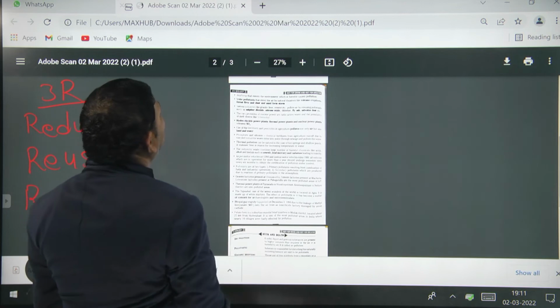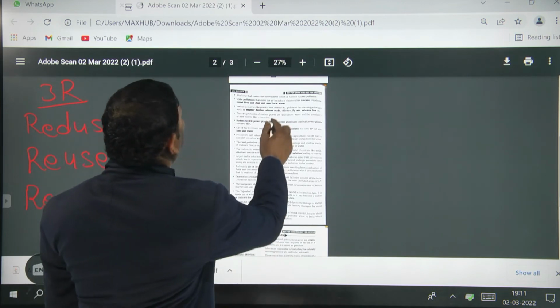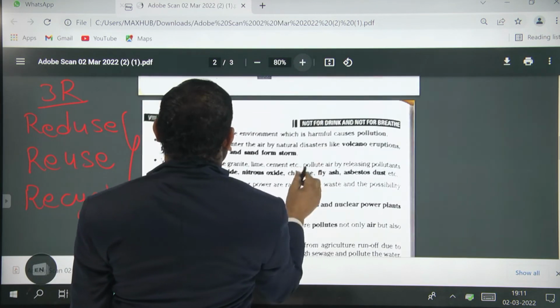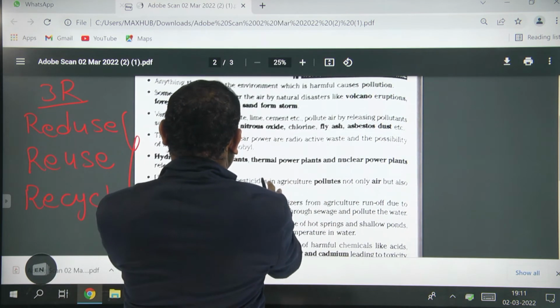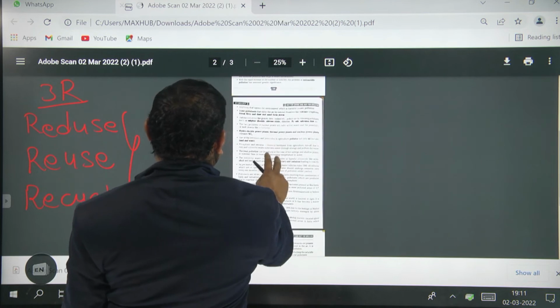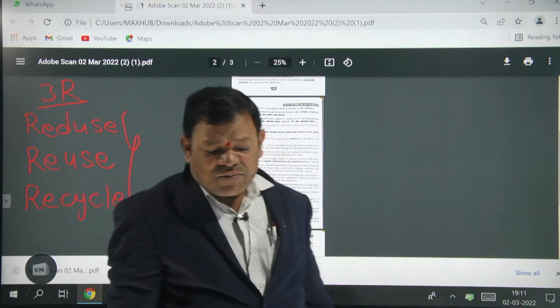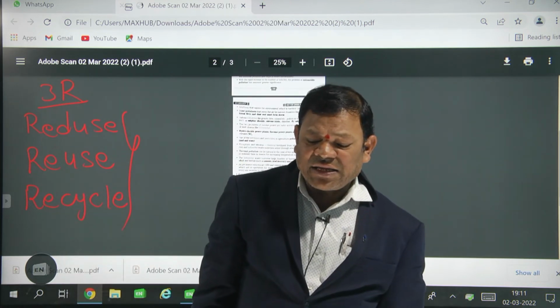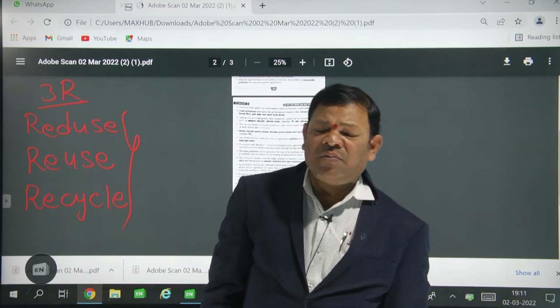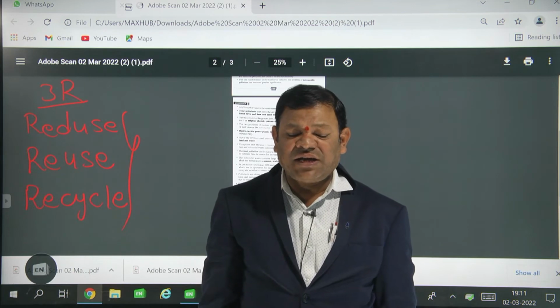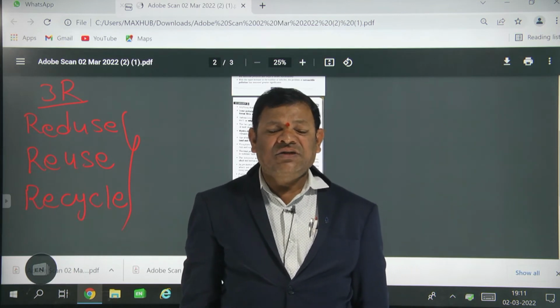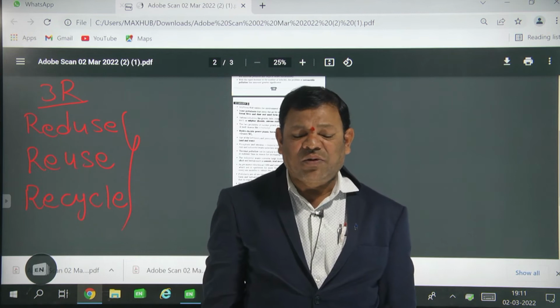So pollution occurs naturally through volcanic eruptions, forest fires, and dust storms. This is the natural cause of pollution.